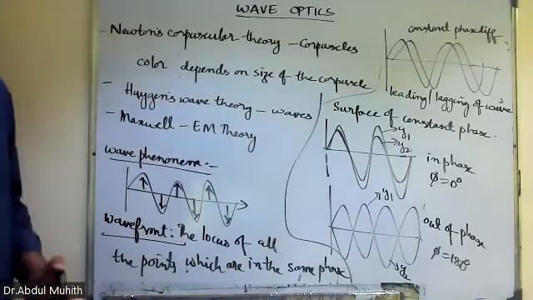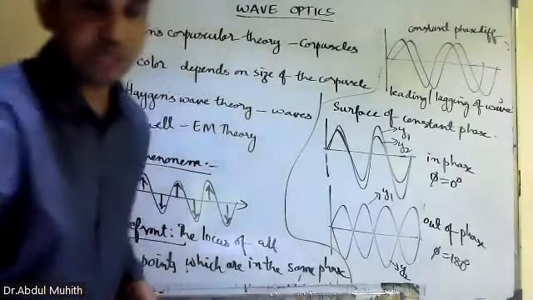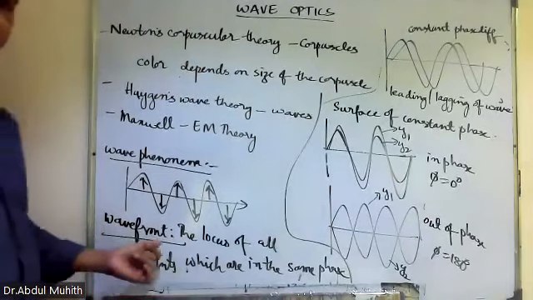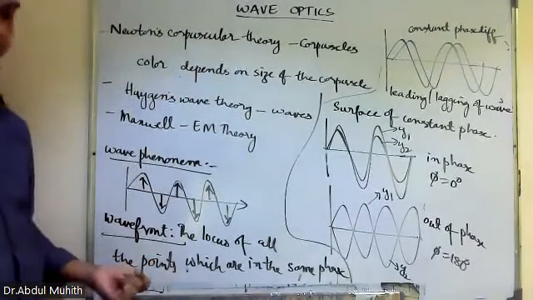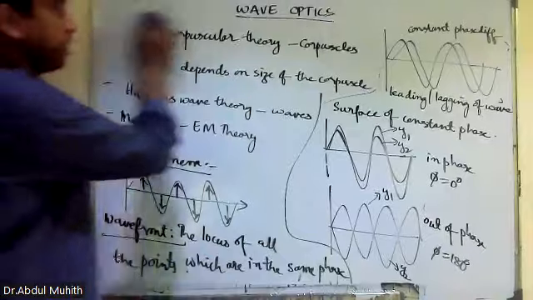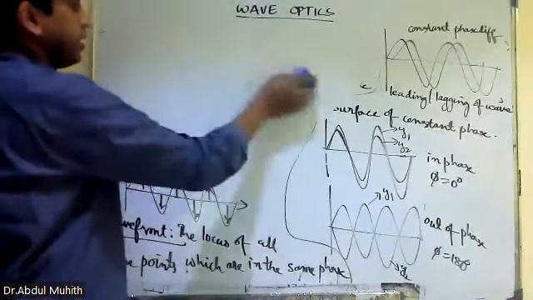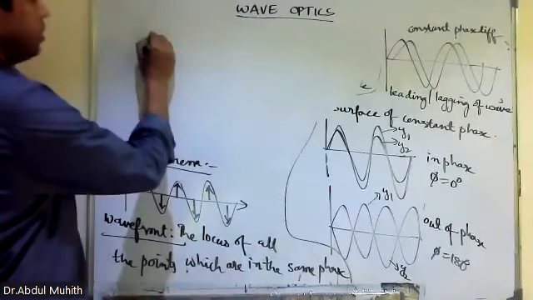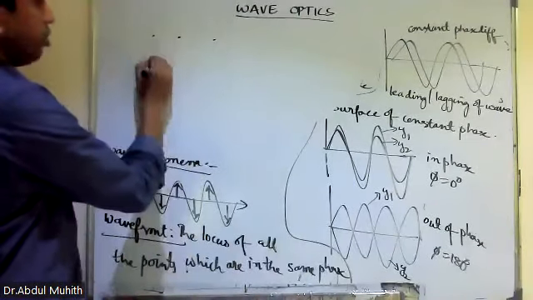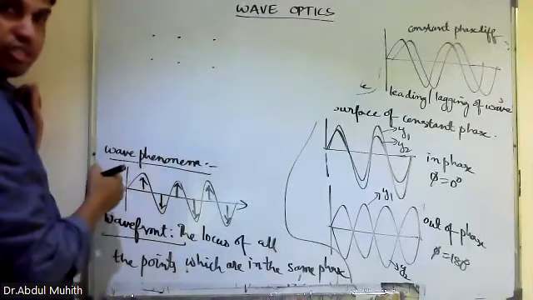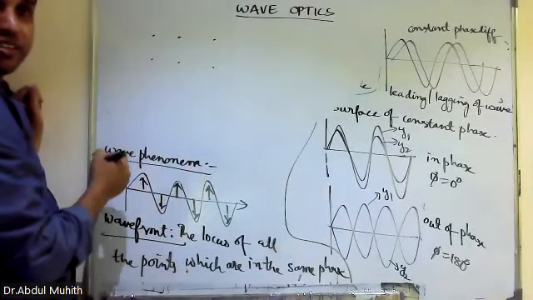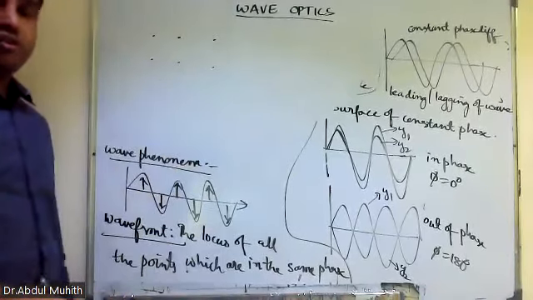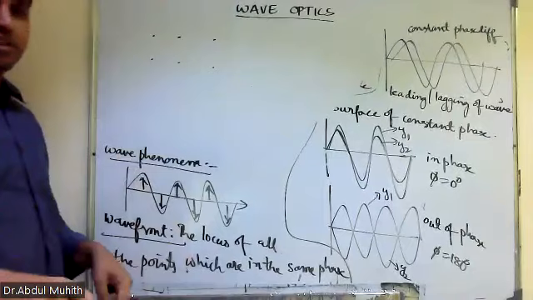So we'll go ahead now. I'll just discuss the Huygens principle. This is what Huygens has given as the definition. Three definitions. Okay, the locus of all the points which are in the same phase. If you want me to explain the locus, have you seen Rangoli in India? Like we draw Rangoli, right? In Rangoli, what we do first is put the dots, something like this, and then we join the dots. Like in Rangoli, we draw the pattern on the floor, right?